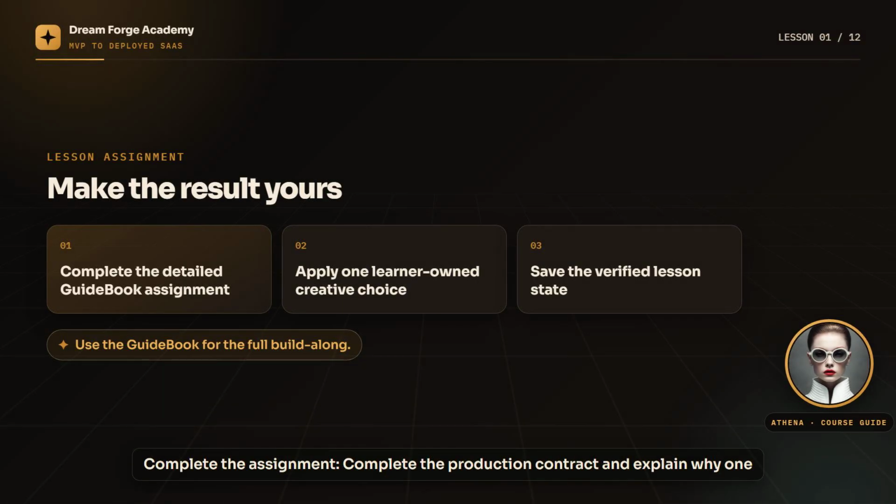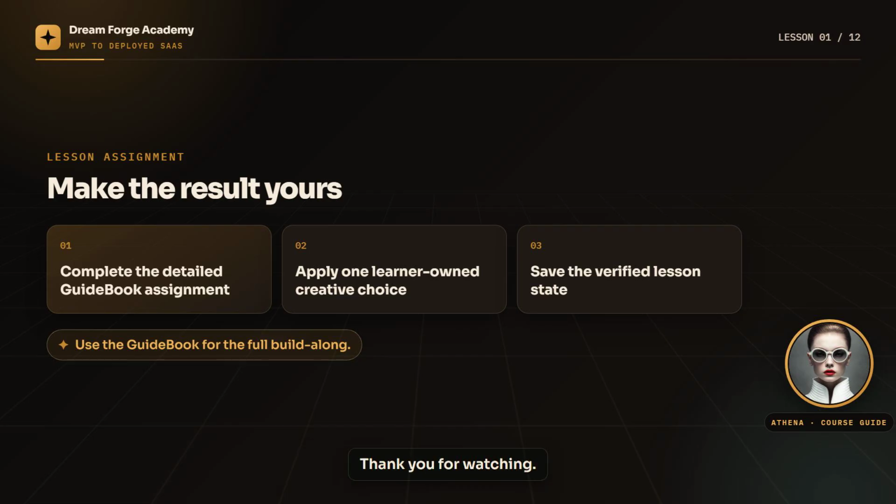Complete the assignment. Complete the production contract and explain why one exciting feature remains optional. Then personalize the safe creative layer. Choose which optional production extension best fits the learner business model. Keep the project ready for the next lesson.